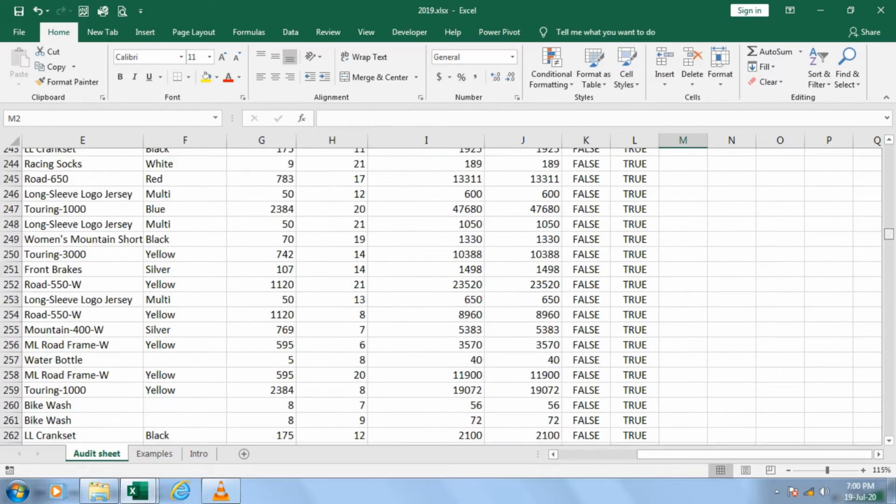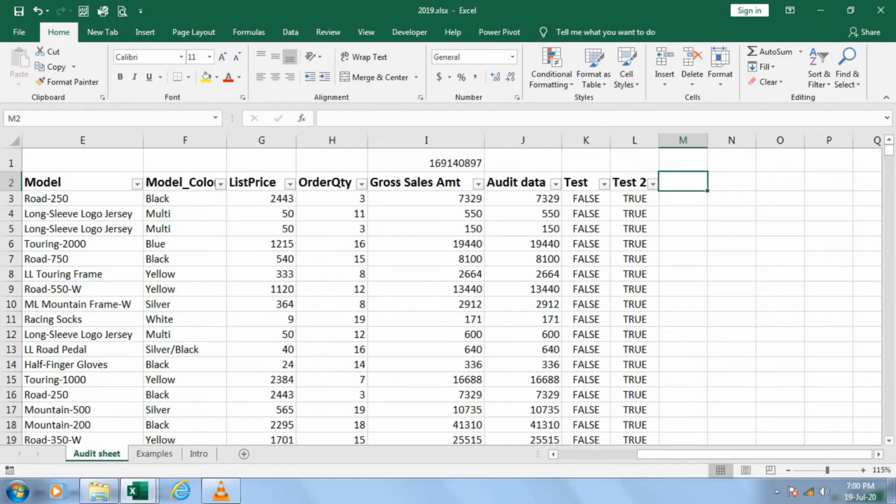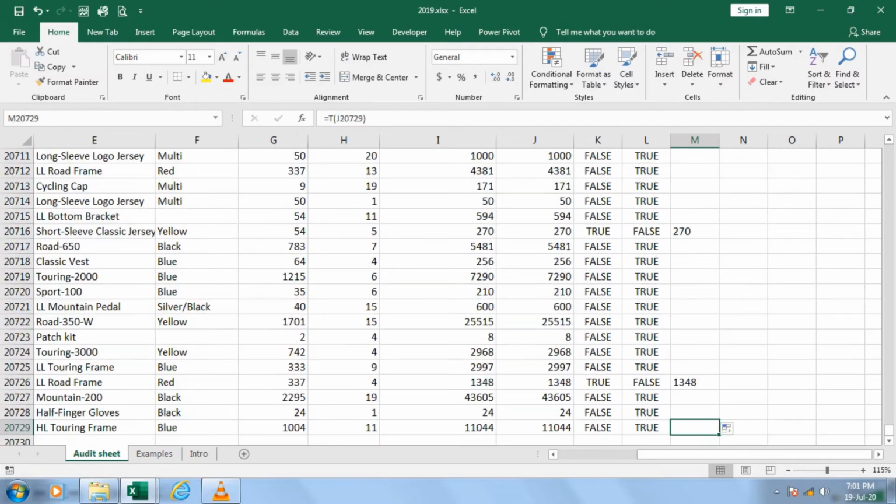That means you have data of 20,000 something like that. Yes sir, I got it. So now I am going to do test number 3, which is a very beautiful option. I like it. That's the T option. When I go back to my data and click it, it simply starts shouting whenever text is present. Do you want to see this? Just press Ctrl and down arrow. See, these are all your text. That means this 270 is your text.